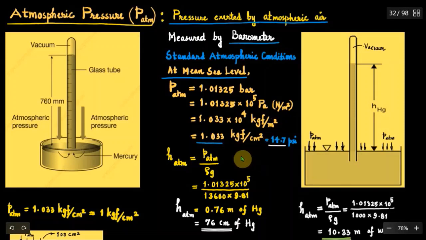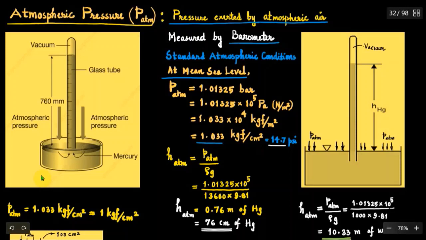There is a more convenient unit of pressure measurement, namely kilogram force per centimeter square. Many pressure measuring instruments are calibrated to give pressure in kilogram force per centimeter square. The atmospheric pressure in kilogram force per centimeter square is equal to 1.033. Pressure is also measured in PSI, that is pounds per square inch. Atmospheric pressure, when expressed in PSI, the value is 14.7.